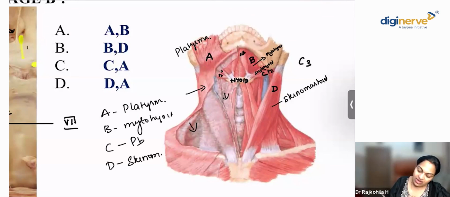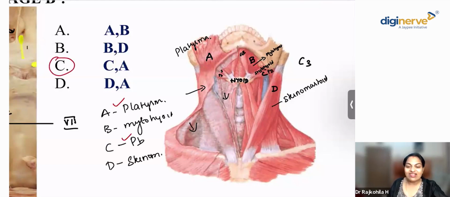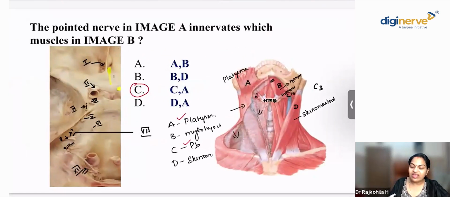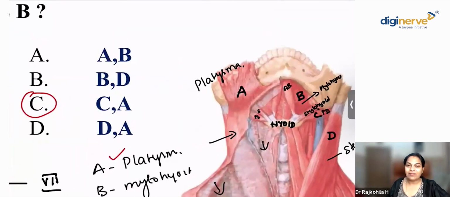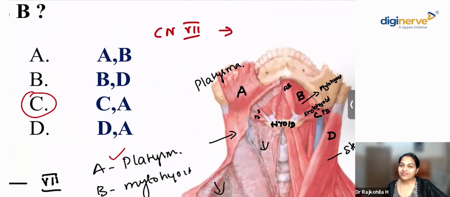The platysma and the posterior belly of digastric are innervated by the seventh cranial nerve. Can you tell me the facial nerve is the nerve of which pharyngeal arch? Very good, Siam. It's the nerve of the second pharyngeal arch.